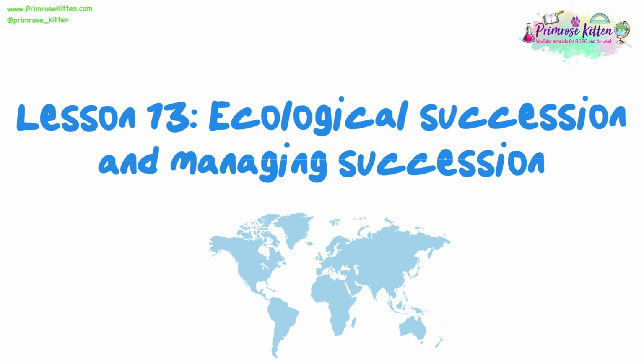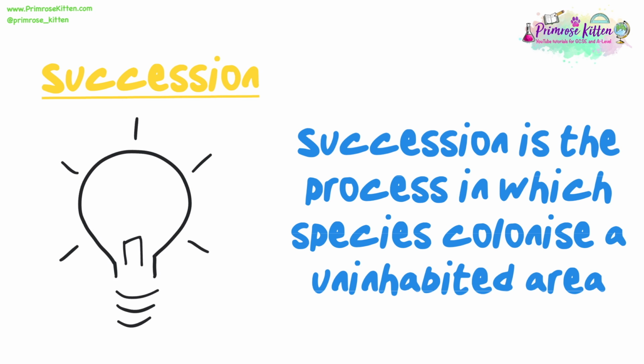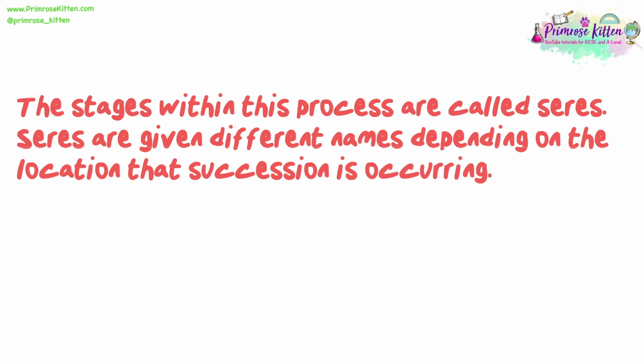There are lots of key terms in this lesson that you will be expected to know for your exam, so make sure as we go through you are adding them to your glossary. We are going to start by defining succession. Succession is the process in which species colonise an uninhabited area. The stages within this process are called seres. Seres are given different names depending on the location that succession is occurring.